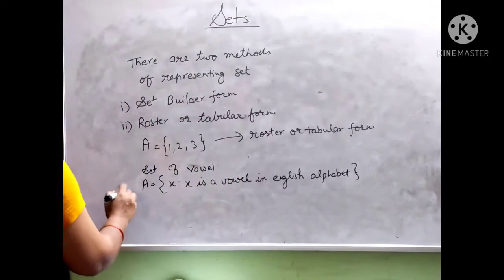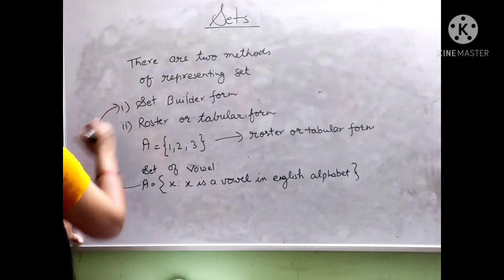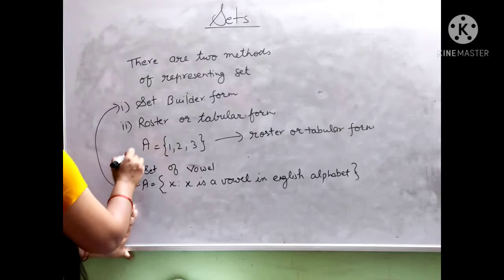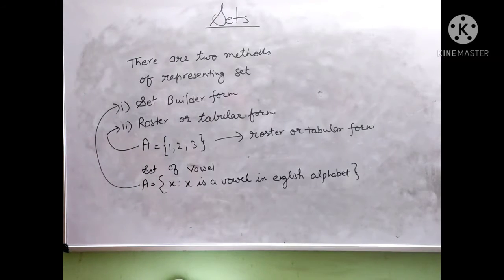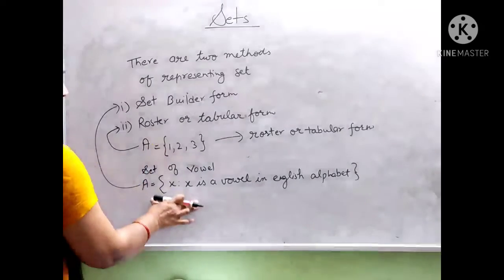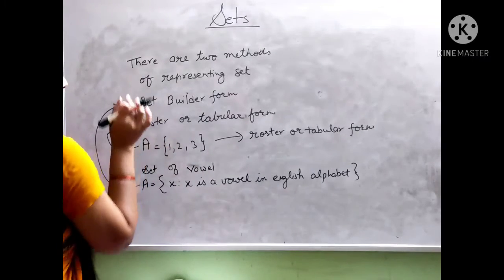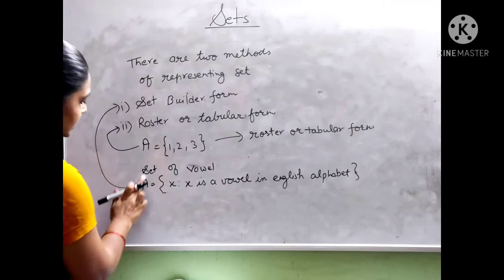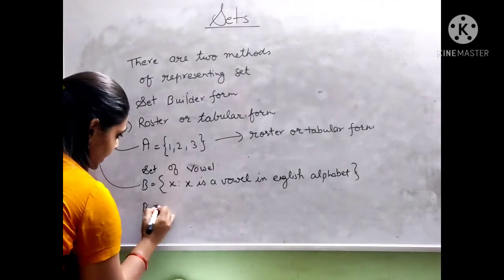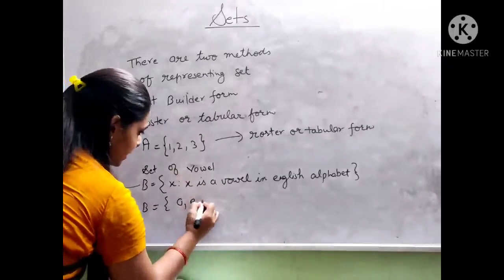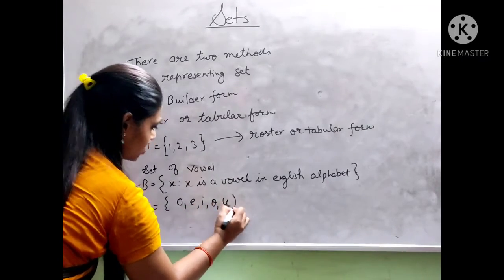So this is the way to represent a set in set builder form, and in this way we can represent a set in tabular or roster form. Just change the name of this as B. So B in tabular form is A, E, I, O, U.